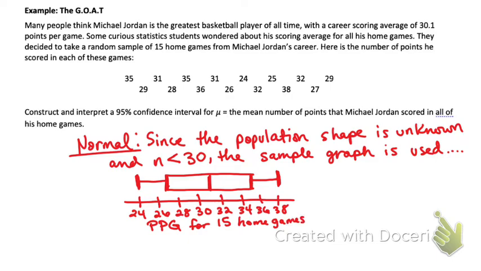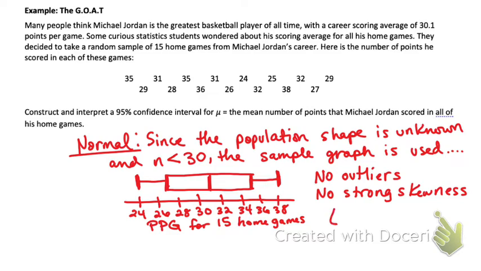All right, cool. Now, I have my box plot, I have my graph, and I'm going to notate that there are no outliers, no strong skewness. There's actually no skewness at all, but there's no strong skewness.